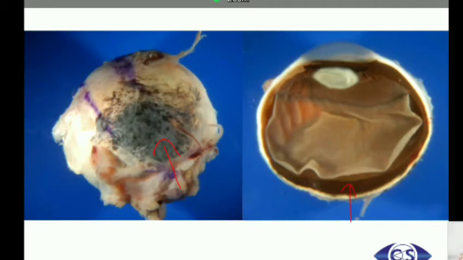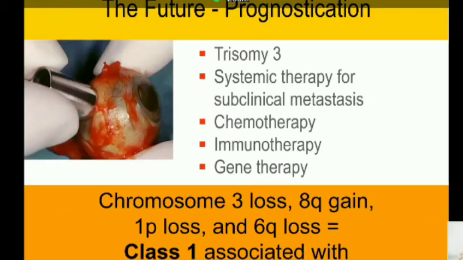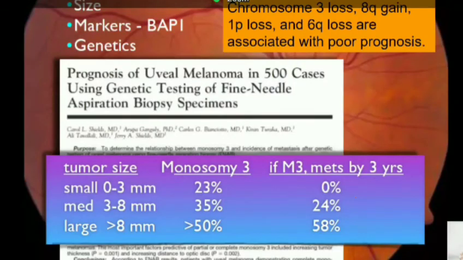The future lies in prognostication. Now we understand that there are two types of melanomas, class 1 and class 2. Wherever there is chromosome 3 loss, 18q gain, 1p loss, and 6q loss, it's classified as class 1 with poor prognosis. And these patients are currently being randomized for adjuvant therapy with various protocols. The results are not yet out.